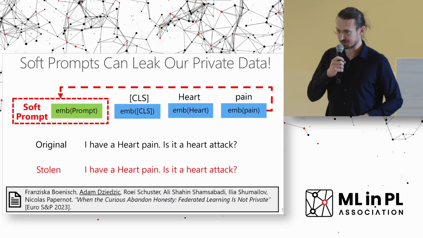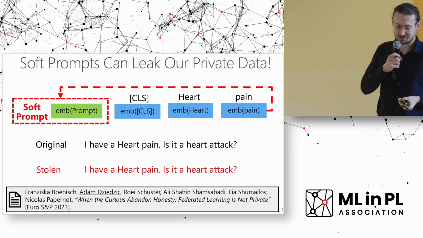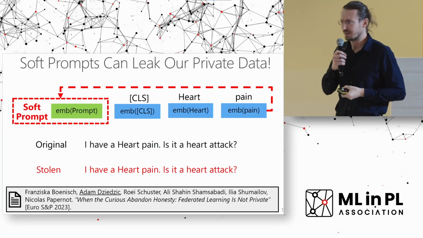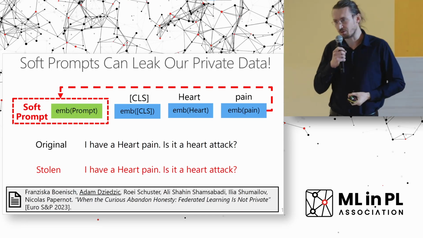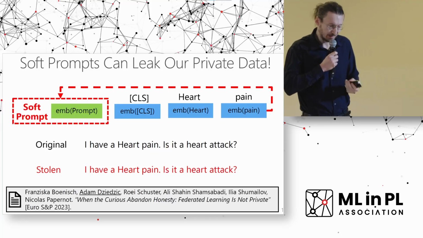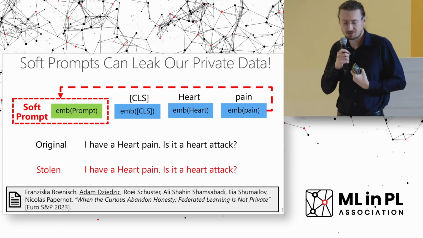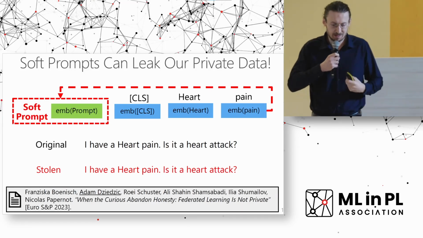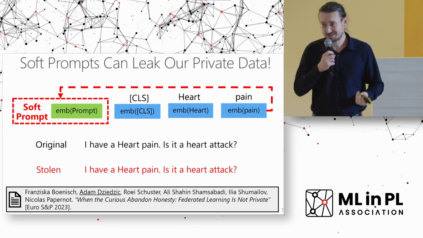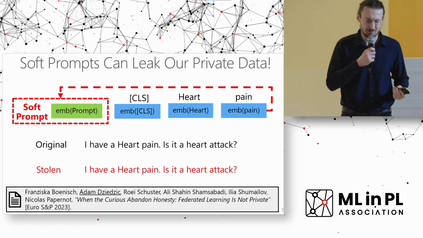However, as Franziska also showed, if we do that for these gradients, then individual data points are contained in these gradients. So one of the really important aspects is how we can protect privacy for these prompts. How can we avoid leakage of private data, especially from the soft prompts? Because, as was explained in the previous talk, if somebody has some very sensitive data, for example, their medical records, and they have some heart pain and they ask whether they have a heart attack or not, then if, for example, an insurance provider can access this data, you might have, of course, much higher cost for your insurance. So it is actually important to protect our private data.